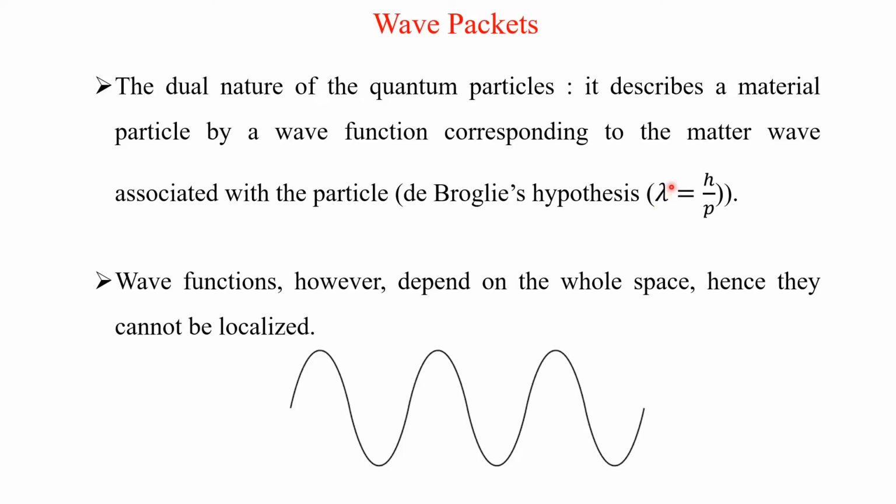According to the de Broglie hypothesis, the wavelength associated with matter is equal to h by p, where p is the momentum.